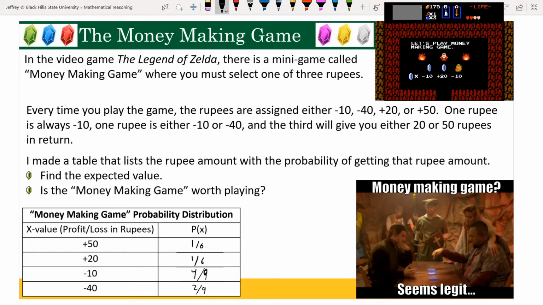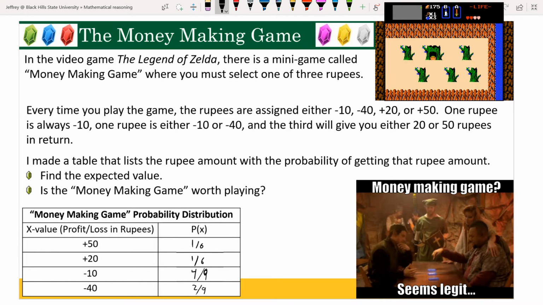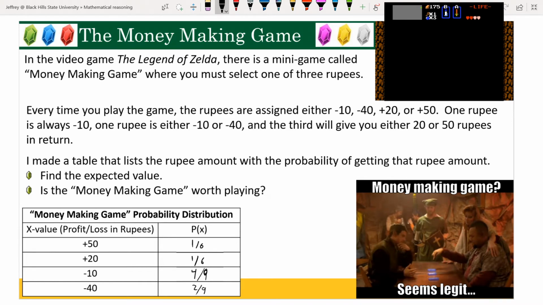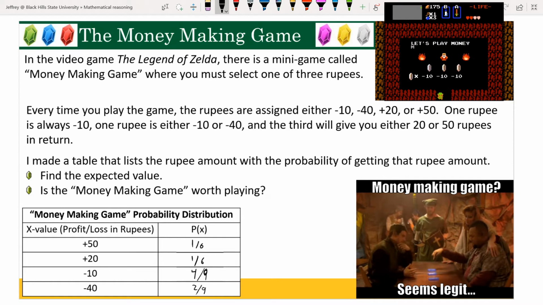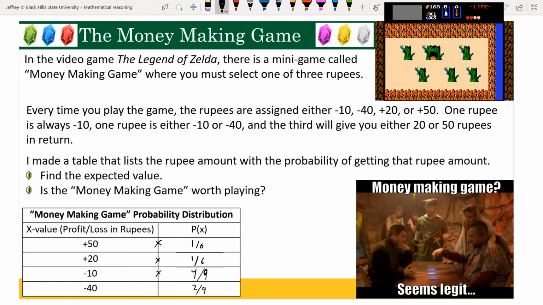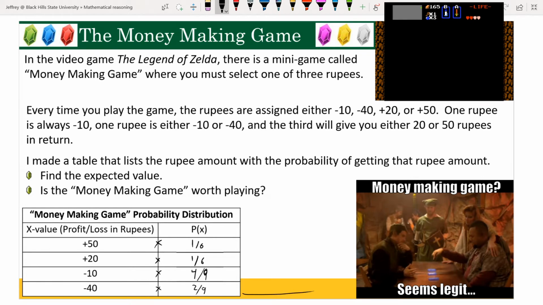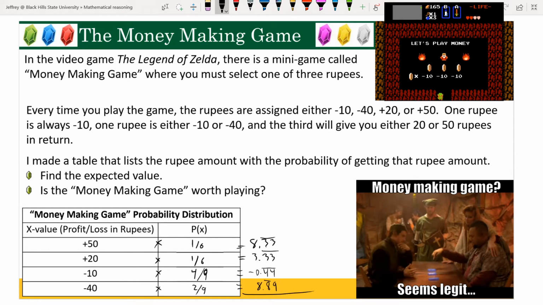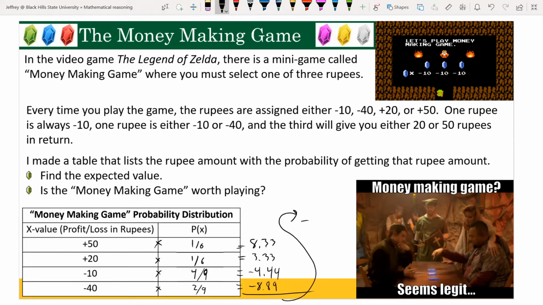After doing some math, I found that these were the probabilities for each of these amounts. We want to find the expected value for each of these. I would simply multiply all of these together, and then add those up. Rounding each of these to 2 decimal places, I can go ahead and add all of these together. After subtracting these, I end up with an answer of roughly -1.7. Now, there's a little bit of rounding error on this. I believe the actual answer ends up being -1.66 repeating.